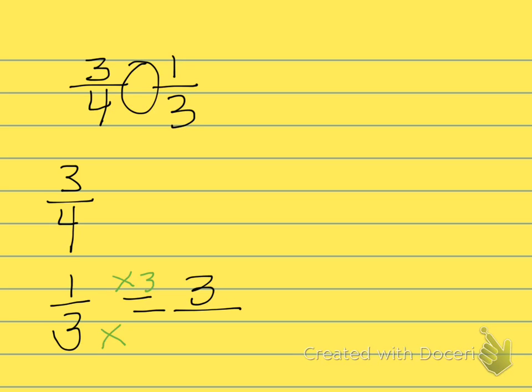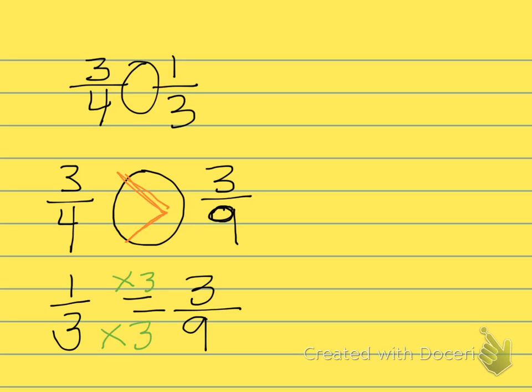Therefore, I need to multiply the denominator by the same amount. 3 times 3 is 9ths. Okay, so now we're looking at 3/4 and 3/9. Well, again, 9ths will be smaller parts. 3 smaller parts in 3/9, or 3 larger parts in 3/4. 3 larger parts in 3/4 is going to be the greater fraction.